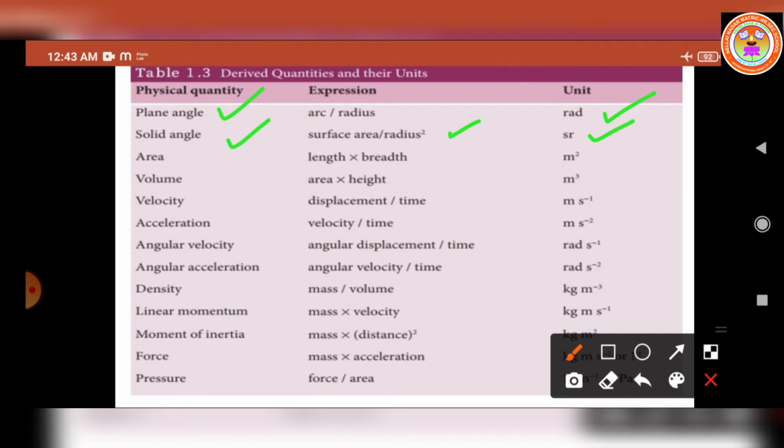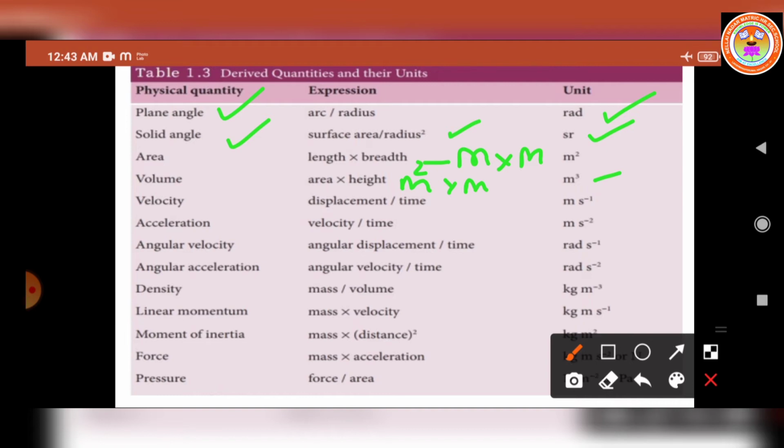Now let us move on to the third one, area. What is the area formula? Length and breadth. The SI unit of length is meter, and the SI unit of breadth is also meter. That's why we obtain meter into meter, meter square. Then volume. What is the volume formula? Area into height. What is the SI unit of area? Meter square. Then height is also a length, meter, so meter square into meter, meter cube.